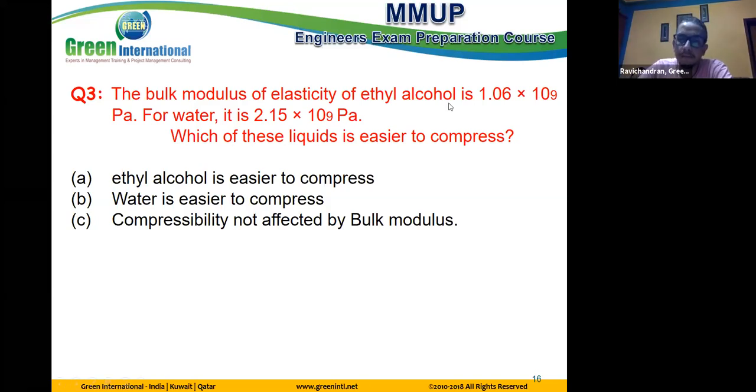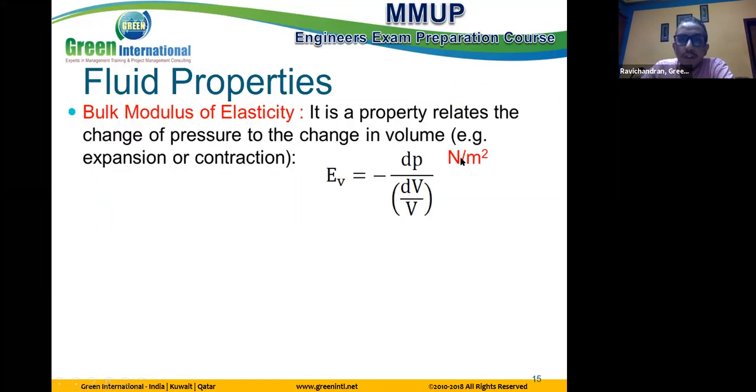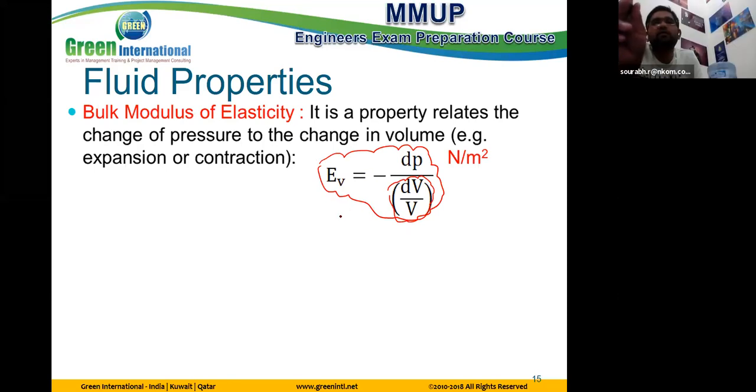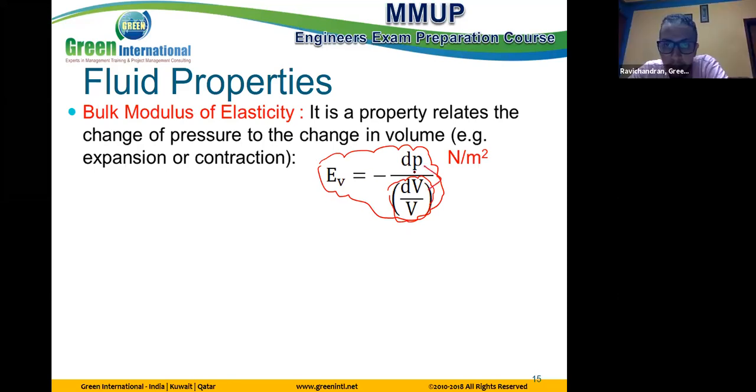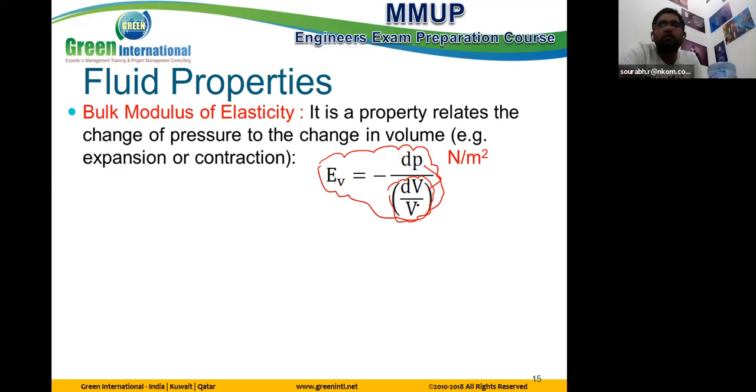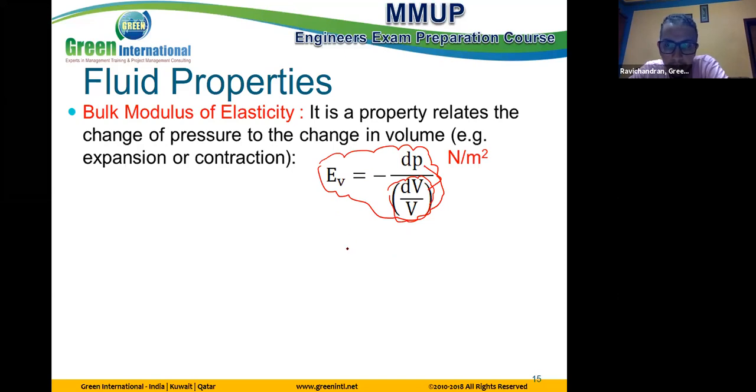Okay. Bulk modulus of elasticity represents the change of pressure to the change of volume. So first, this is the equation here, the change of pressure to the change of volume, but we put the change of volume in the dimensionless shape, dV by V, percentage of the change of volume. Okay? So what is the minus sign in front of that? Because pressure and volume are opposite together. So it will come in negative value. Negative, it's cancelled together. Okay.